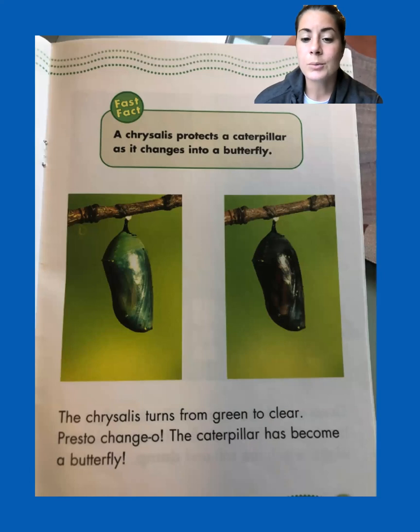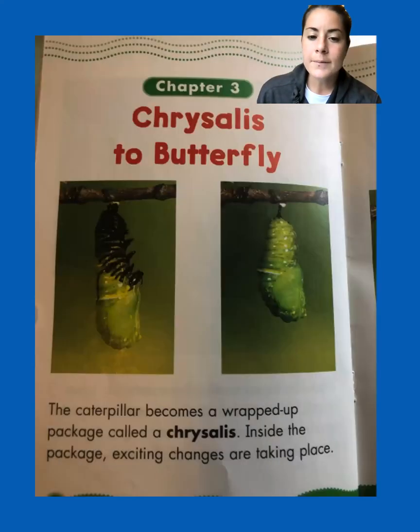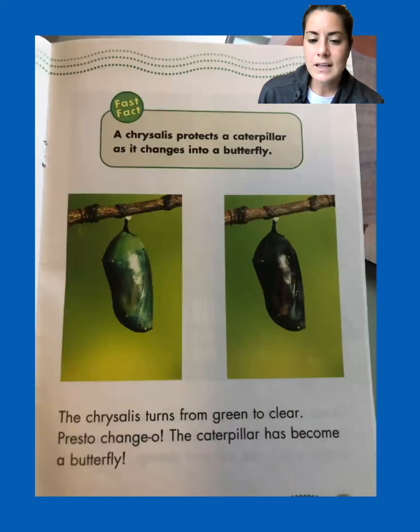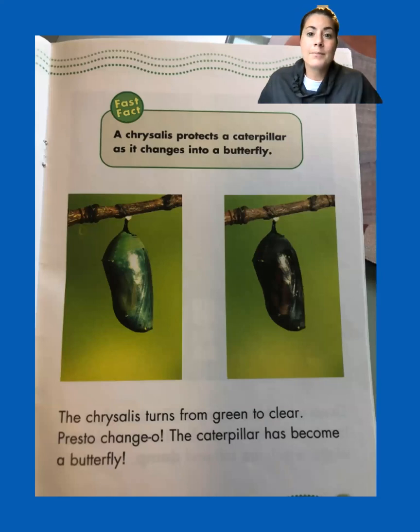The chrysalis turns from green to clear. Presto changeo, the caterpillar has become a butterfly. Oh, okay. So it is changing a bit the color. If you see the chrysalis here, it's really bright green, and then it looks like it gets a little bit clearer, almost a little bit darker. It definitely is changing, and I think that's what they're saying. It's time for the butterfly to come out.